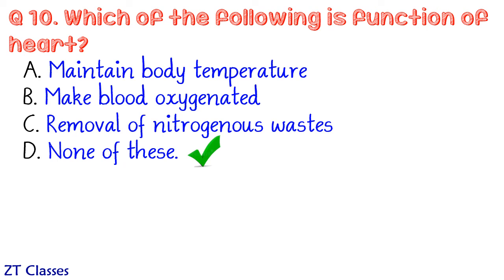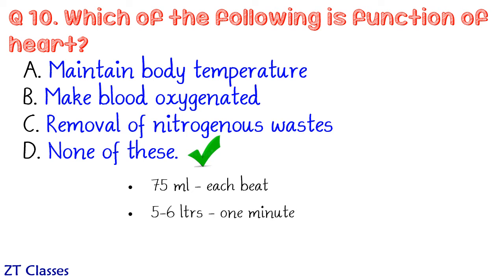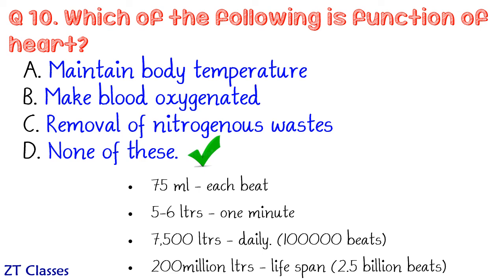Some interesting facts. With every heartbeat, heart pumps 75 milliliter of blood. That amounts to 5 to 6 liters in a minute, or 7500 liters every day. That's the same as the volume of a big water tanker, and that amounts to 200 million liters of blood pumped throughout the lifespan.